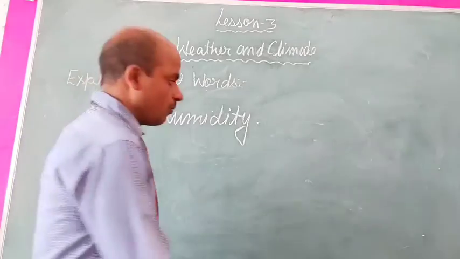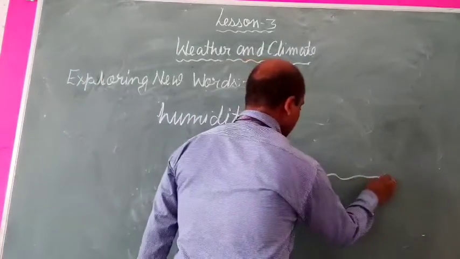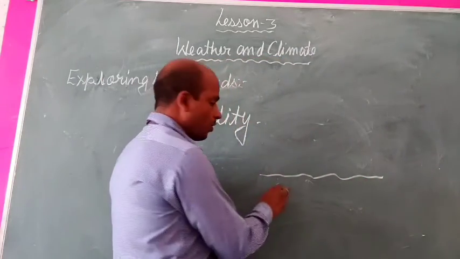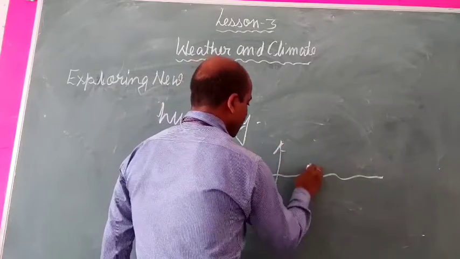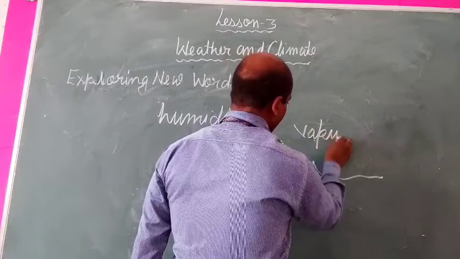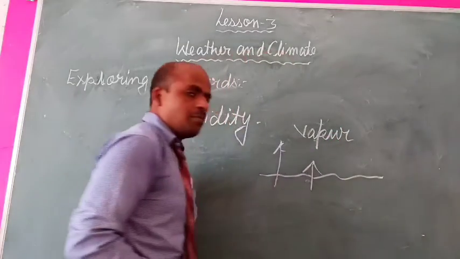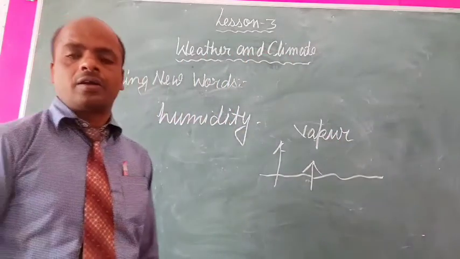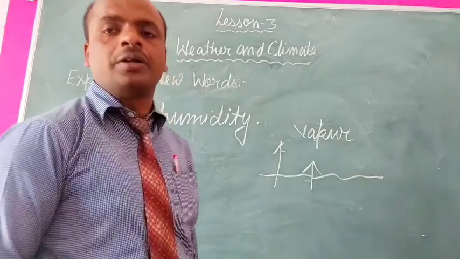When the water of the sea becomes warm and changes into vapor and mixes into the air, it is called humidity.